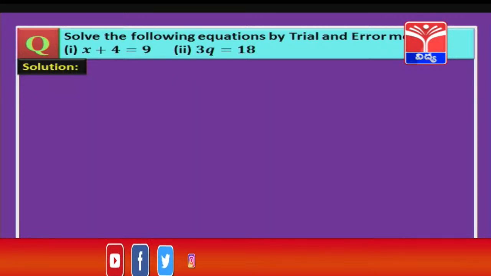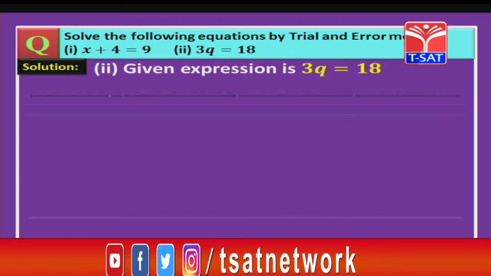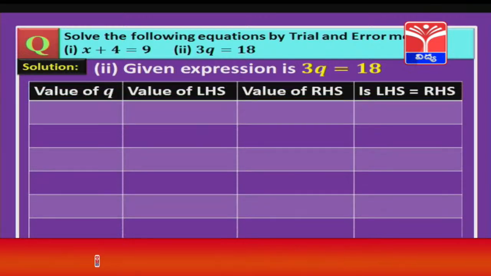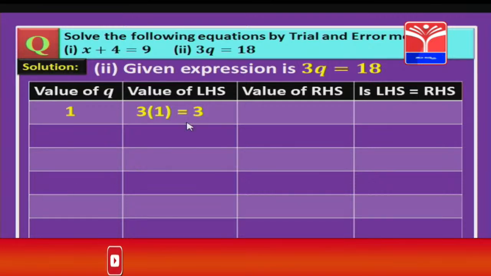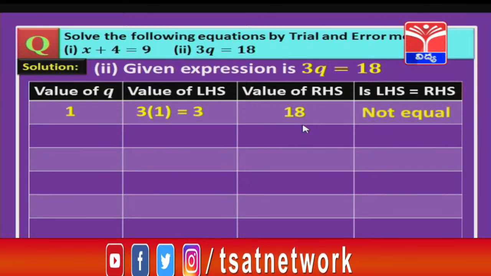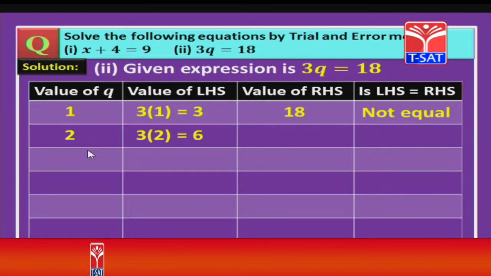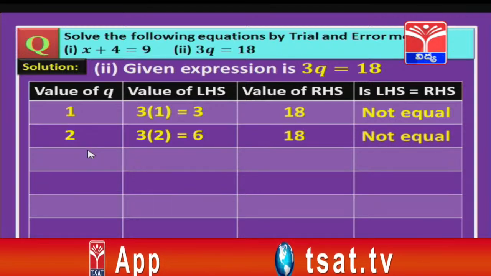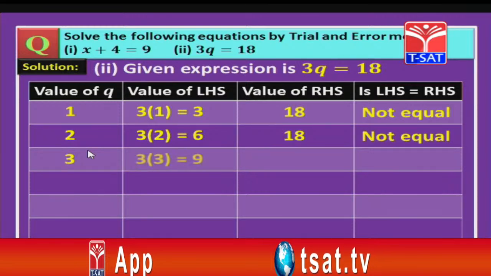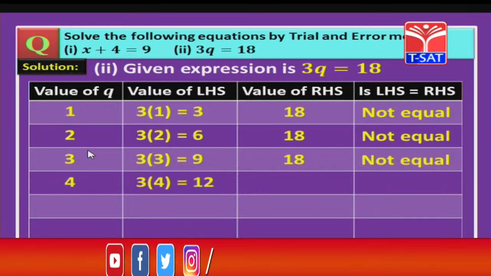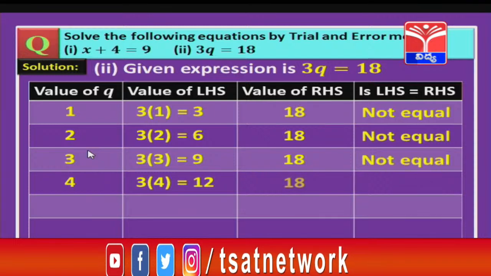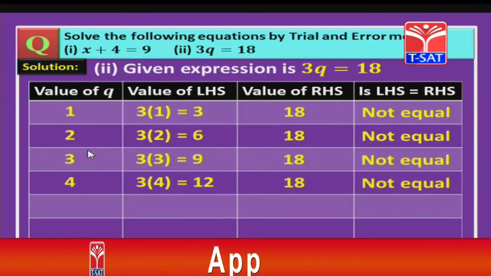Let us move on to the second one, that is 3q equal to 18. Same tabular form, children, and again we will start with the first value of q, that is 1. Now, substitute in LHS 3q, that means 3 into 1. So, we get how much, children? 3 and RHS is 18 and both are different. So, not equal. Now, let us substitute q equal to 2. 3 into 2 is 6 and RHS 18, again not equal. Substitute q is 3. 3 into 3 is 9, RHS is 18, again not equal. Now, substitute 4, we get 3 into 4, that is 12 and the value of RHS is 18. Again LHS is not equal to RHS.